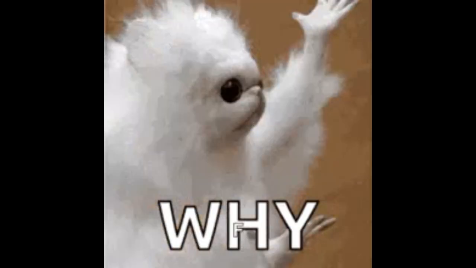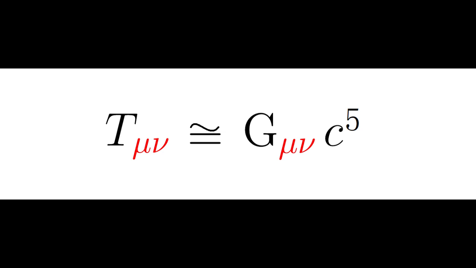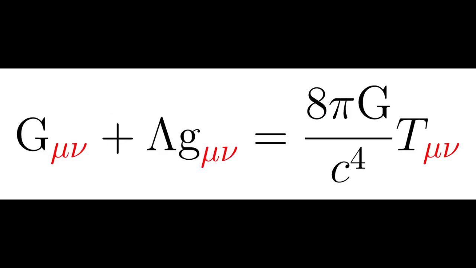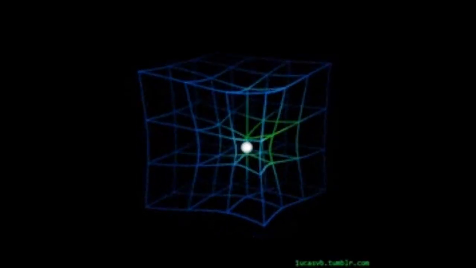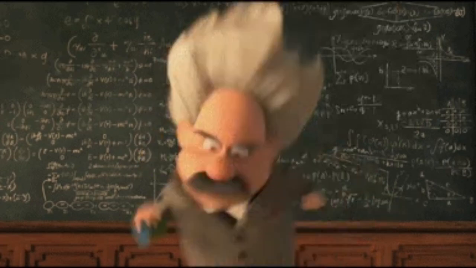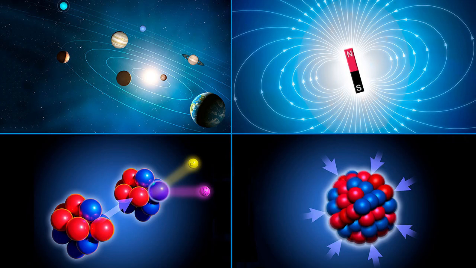The answer lies in the enormous energy required to disturb the spacetime field, as indicated by Einstein's field equations. This high energy requirement means that creating even a small dent in the fabric of spacetime is incredibly difficult, unlike the fields of other fundamental forces. In conclusion, gravity's weakness is a result of the immense energy needed to disturb the spacetime field. This sets it apart from other forces, which can be easily disturbed and therefore carry stronger forces.